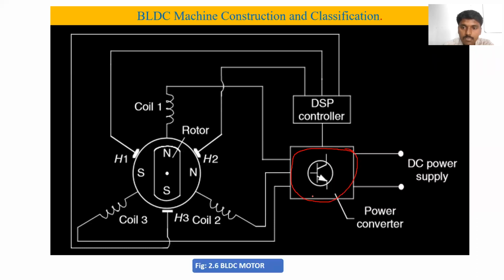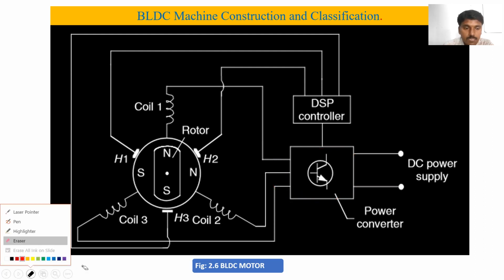This is the input power supply for the converter, and whatever output we get from the converter is AC, and that is given to the motor. So we are converting the DC to AC here.